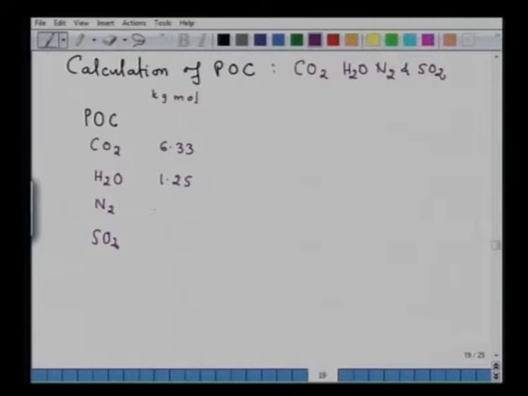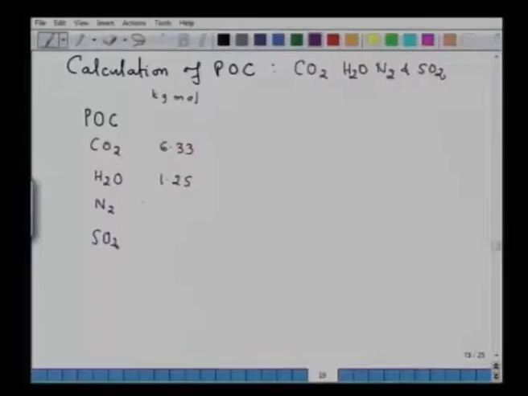Now, be careful while determining the kg mole of nitrogen in products of combustion, because kg mole of nitrogen in products of combustion will consist of two components. One is nitrogen from air plus nitrogen from coal.